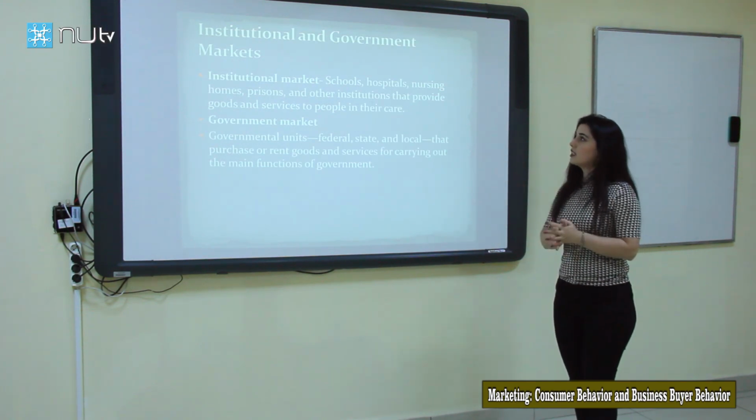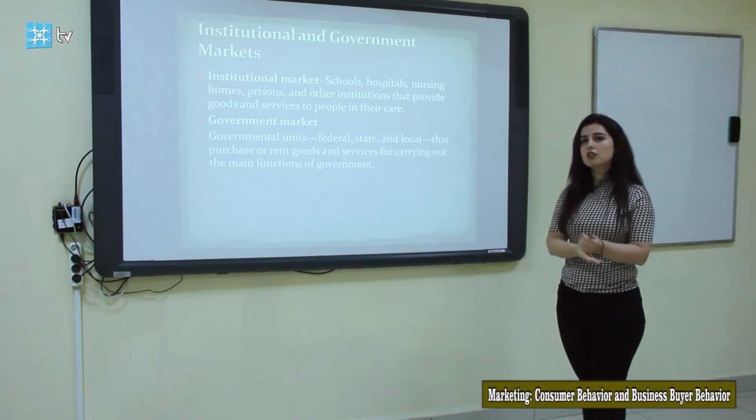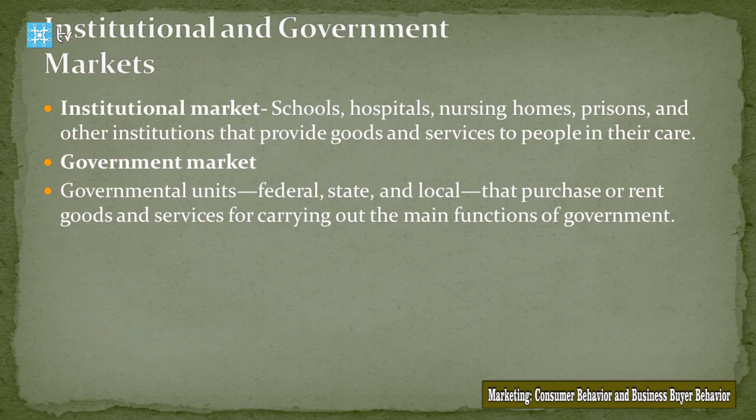And now you see the institutional and government markets. Guys, the institutional markets are schools, hospitals, nursing homes, and so on. And there is the government market too, for example government units, federal, state, and local, some state-owned property, and so on. That is the government market and governmental units.